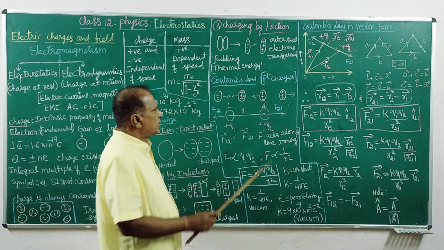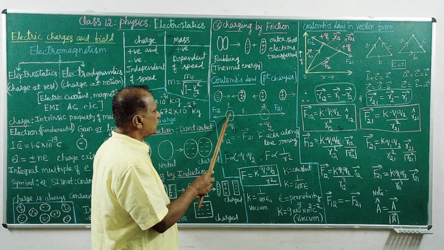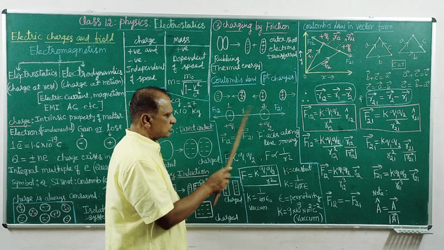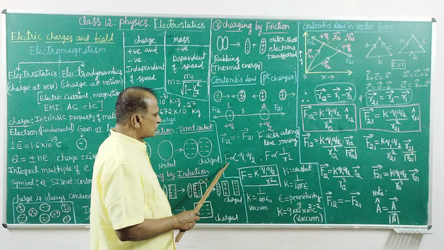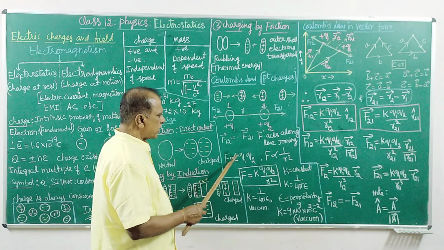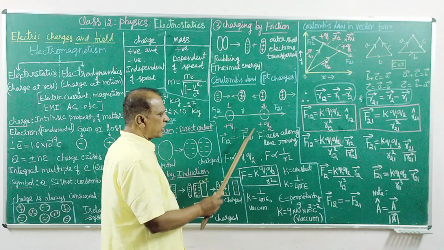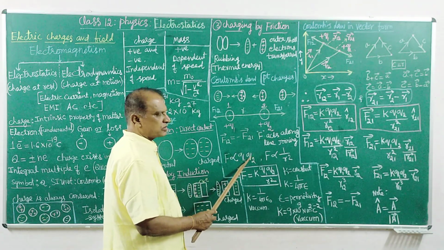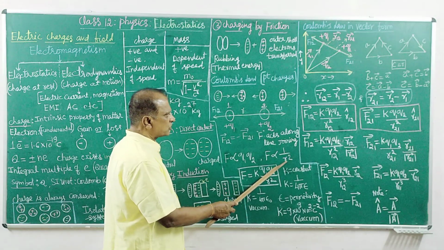So first we estimate the magnitude of the force. What is the magnitude of force if you have taken point charges like this? The amount of force is directly proportional to the product of the magnitudes of the charges, but inversely proportional to 1 over r square.